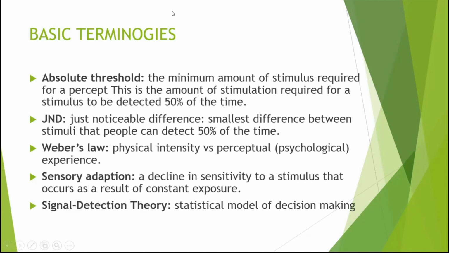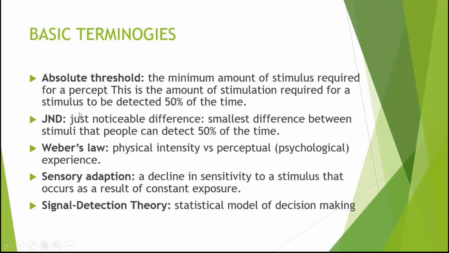All right. So, absolute threshold. If you can see other people, for example, they don't hear something because it didn't hit their absolute threshold. For you to have sensation and perception, you need to hit your absolute threshold first. So this is the minimum amount of stimulus required. For example, if you cannot see something, how can you perceive it? What would the sensation be? Right? It needs to hit the absolute threshold first.